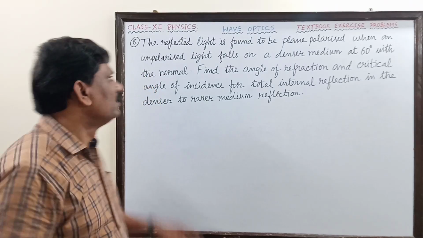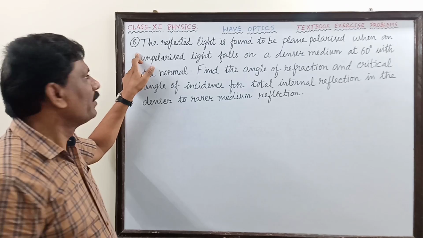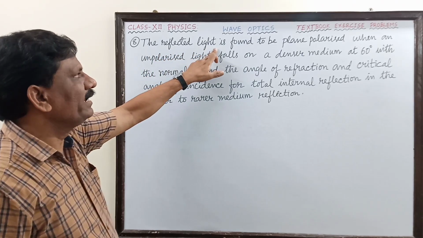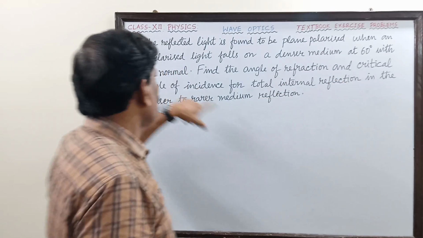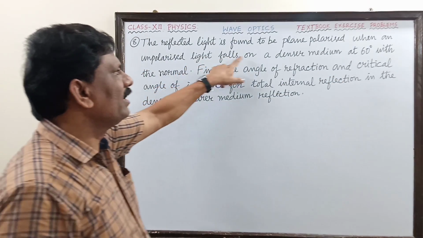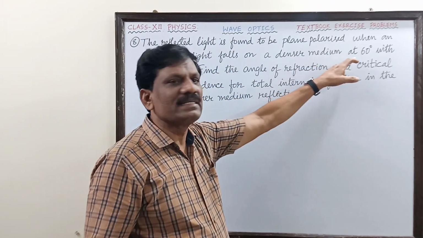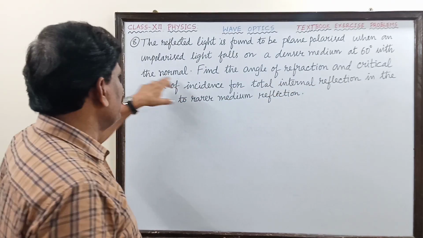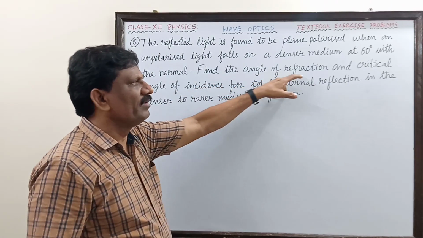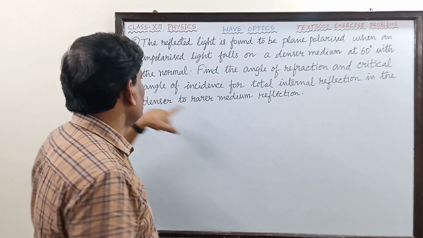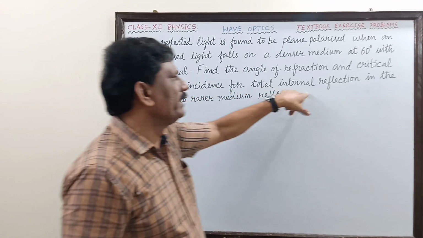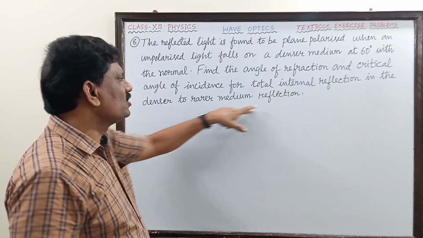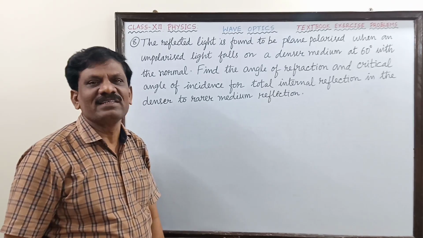Hi students, problem number 8. The reflected light is found to be plane polarized when an unpolarized light falls on a denser medium at 60 degree with the normal. Find the angle of refraction and critical angle of incidence for total internal reflection in the denser to rarer medium reflection.